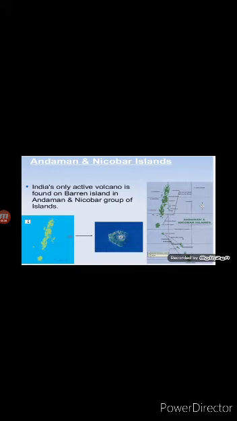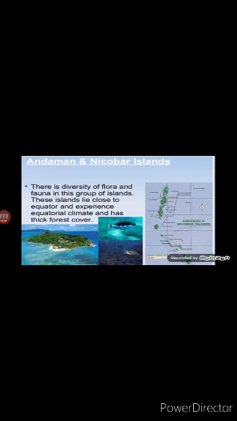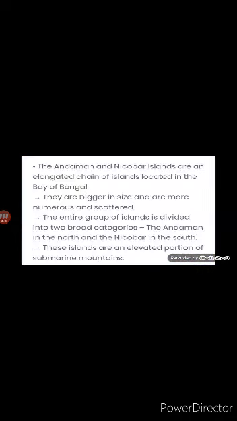Children, do you know India's only active volcano is found on barren islands in Andaman and Nicobar groups of islands? There is diversity of flora and fauna in this group of islands. These islands lie close to equator and experience equatorial climate and have thick forest cover.